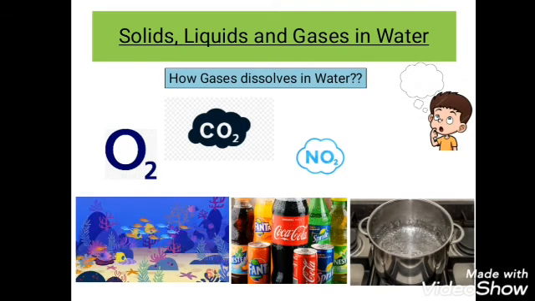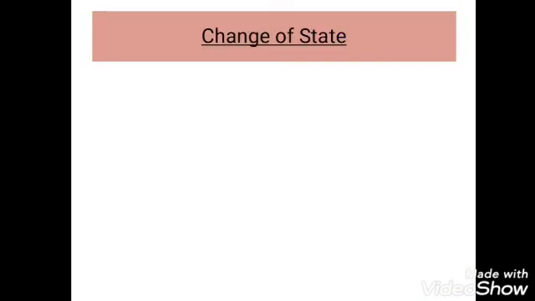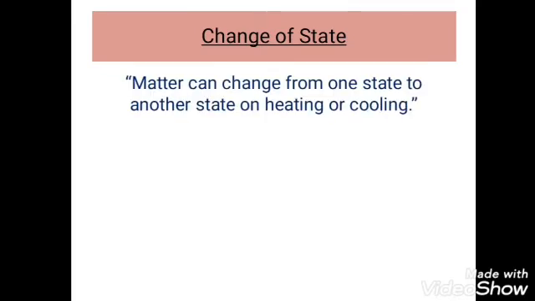Now let us move to the next concept, that is change of matter or change of state. What does it mean? A matter can change from one state to another state on heating or cooling. This is known as change of matter or state.